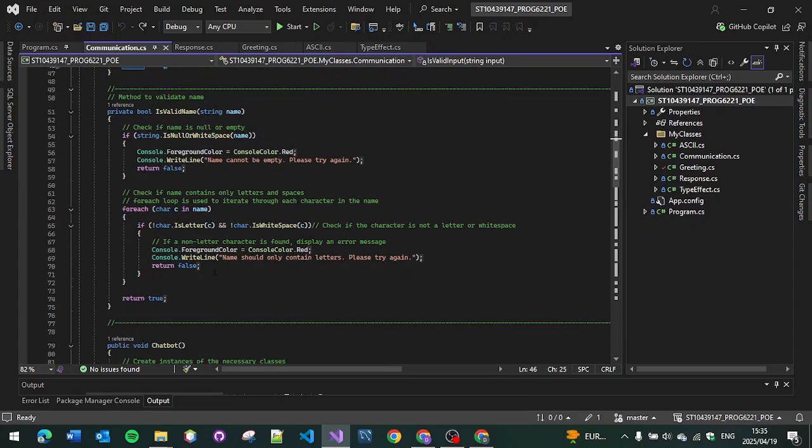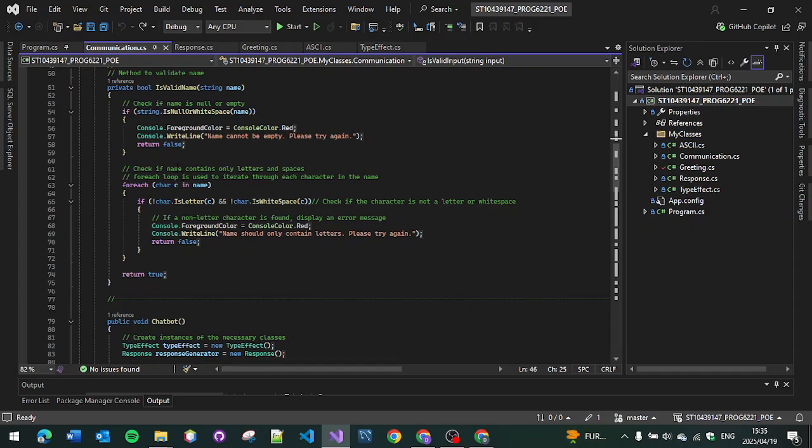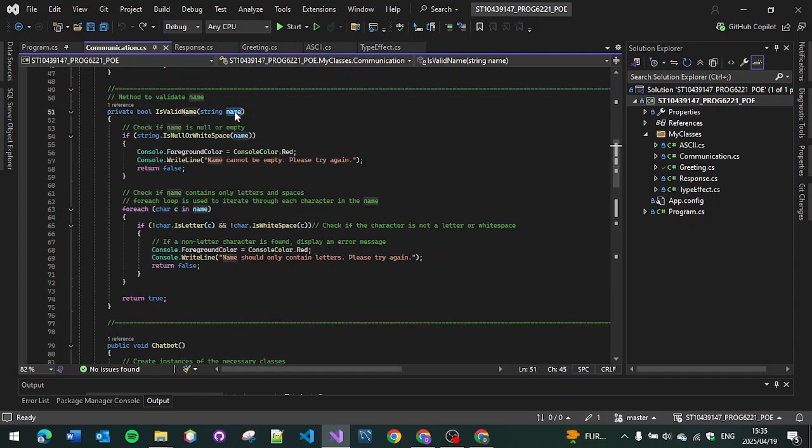And the same can be done for this. This is essentially the same thing, but I used the for each loop for this. I instantiated a char called C in name. You can say this checks if the character is a letter or white space.